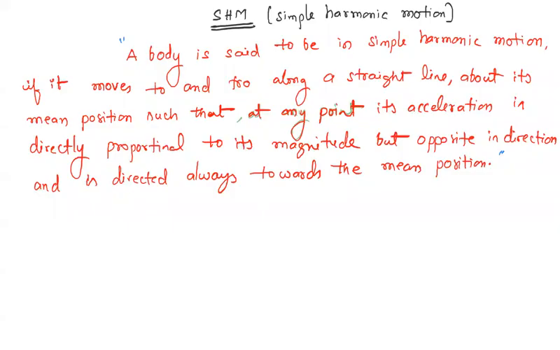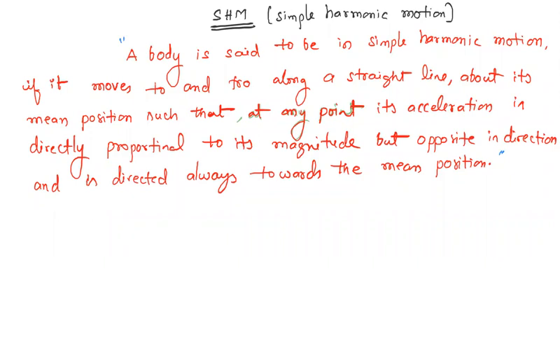Now, we'll continue with a different type of motion and an important topic. It is called simple harmonic motion. Simple harmonic motion is a special type of oscillatory motion, a special case of oscillatory motion. The statement of simple harmonic motion is already on the board. If a body is said to be executing simple harmonic motion, that means the body has to move to and fro along a straight line about its mean position, such that at any point its acceleration is directly proportional to its displacement, but opposite in direction and always directed towards the mean position.